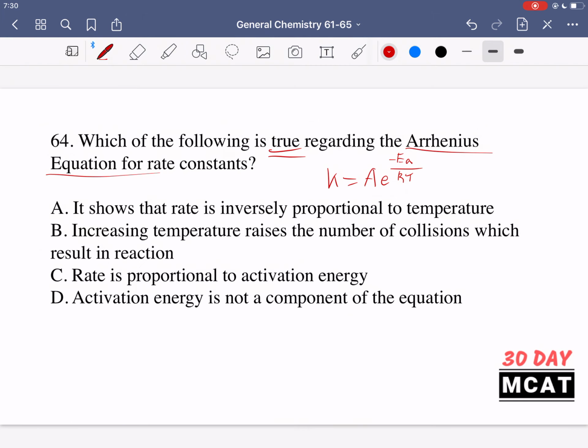So which is true regarding this? For this you need to know this equation, and you need to know the relationships. Option A is saying it shows that rate is inversely proportional to temperature. No, that's incorrect. So first of all, notice that we have an exponential type of relationship. We don't have some proportional relationship that's either directly or inversely proportional. So it's not proportional, it is exponential.